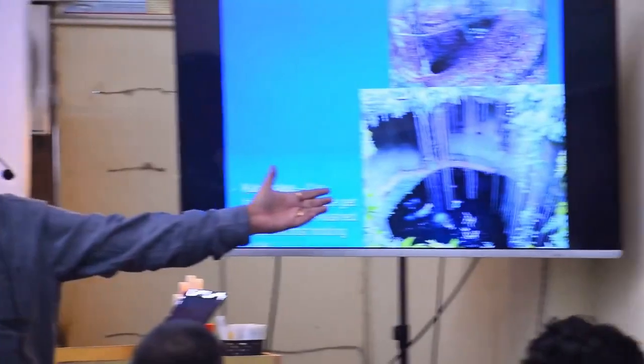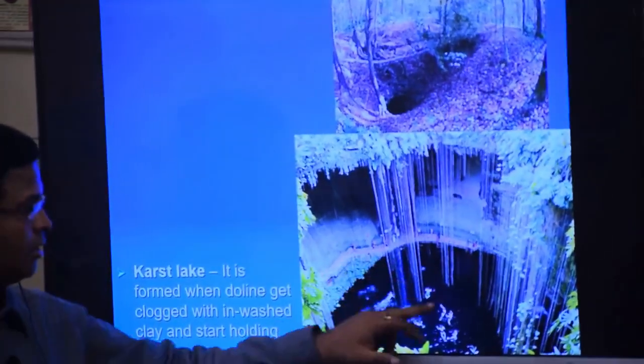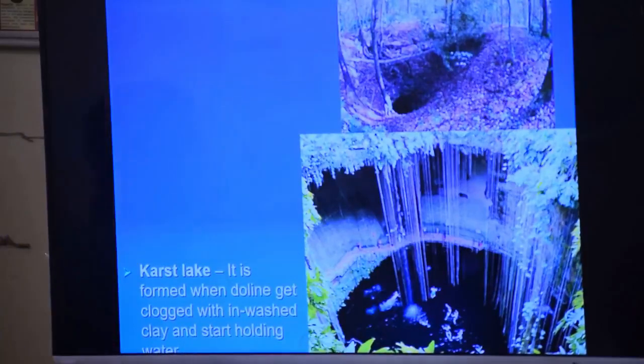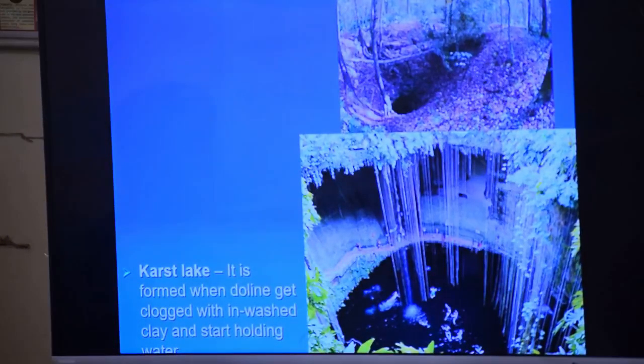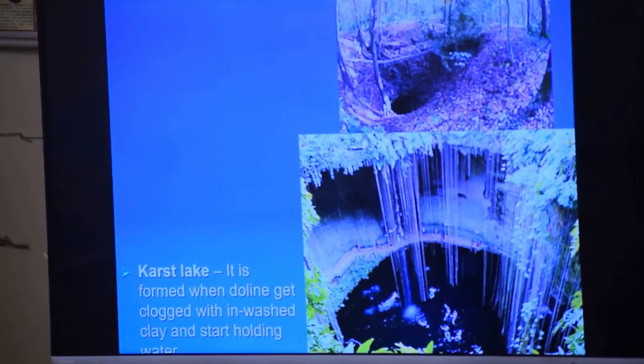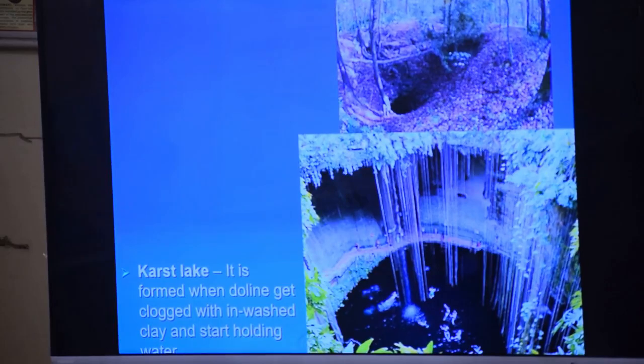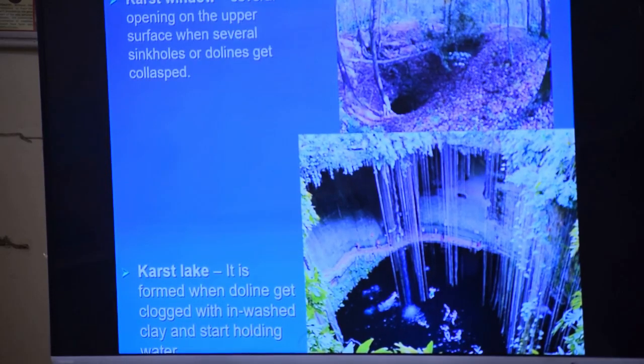This one you can see, don't think it is small. These are people, looking like dolls. They are swimming inside it so that some skin problem can be resolved. Clear? They come into this kind of lake for that, because white people always have skin problems. So, karst window and karst lake.